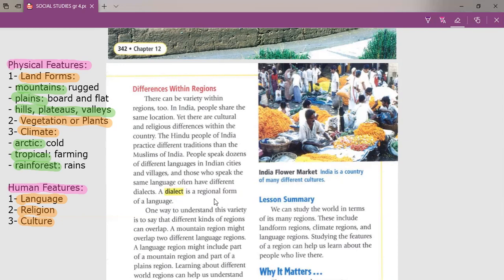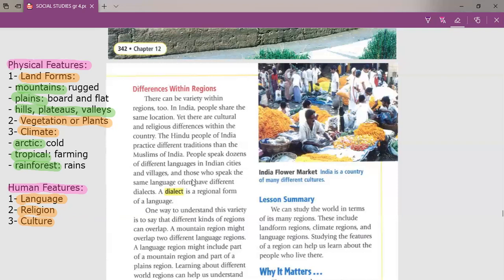They both speak Arabic, but the people in North Egypt or in the coastal cities have a different dialect, meaning a different form of language, than the people who live in South Egypt. Both speak Arabic, but with a different dialect. So sometimes you live in one region, but this region has more than one language, more than one religion.